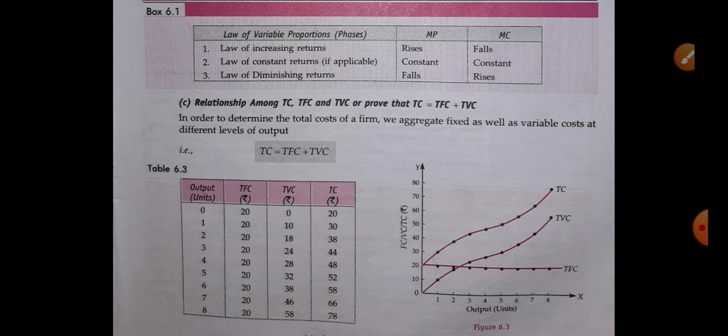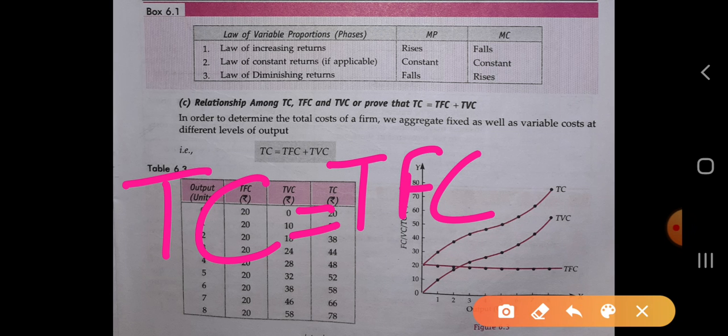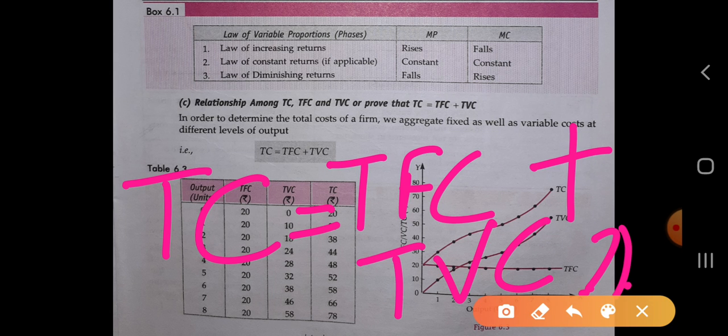So here we will see the relation. What is the relation between the total cost, total fixed cost and total variable cost? And here we also have to prove that TC is equal to TFC plus TVC, that means total fixed cost plus total variable cost. We have to prove it here.